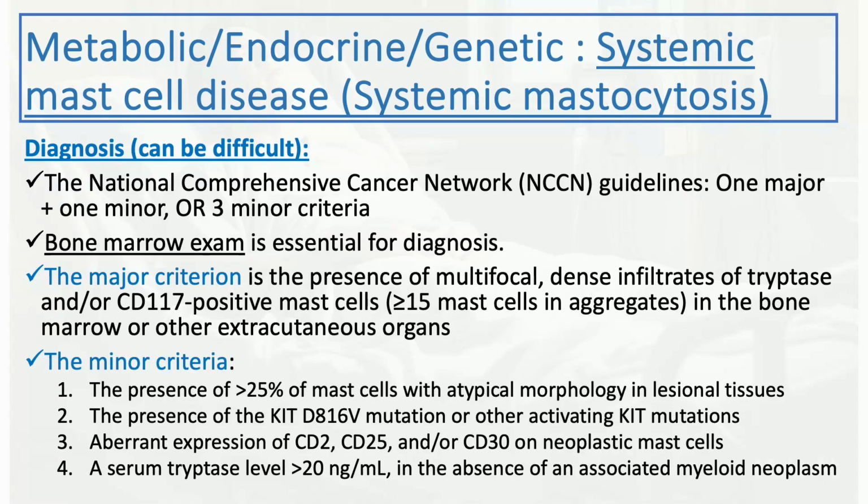The minor criteria include the presence of more than 25% of mast cells with atypical morphology in lesional tissues, the presence of the KIT D816V mutation or other activating KIT mutations, aberrant expression of CD2, CD25, and/or CD30 on neoplastic mast cells, and serum tryptase level more than 20 nanograms per mL in the absence of an associated myeloid neoplasm. As you can see, this is all pathological diagnosis, so you need to suspect it first. You need to consider a bone marrow exam, and then also tissue biopsy for the other systems, other organs involved.